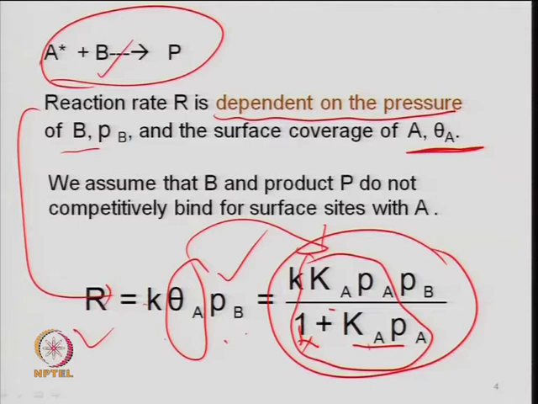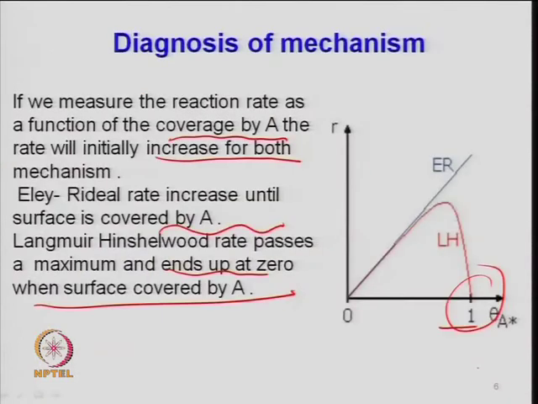So, r is simply k_B times the partial pressure of B, what you have seen. It means you can presume that A has no role now, because the sites have already been covered at very high concentration or high partial pressure of A. So, that becomes important when you postulate a given mechanism. This Langmuir-Hinshelwood rate will go through some kind of maximum in terms of the partial pressure of A when you look at that.